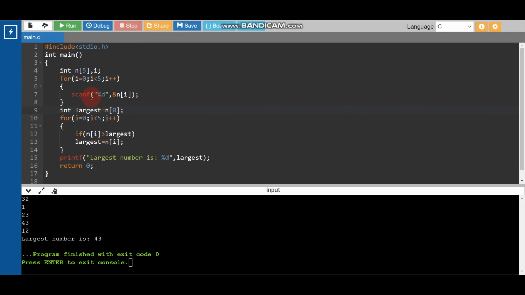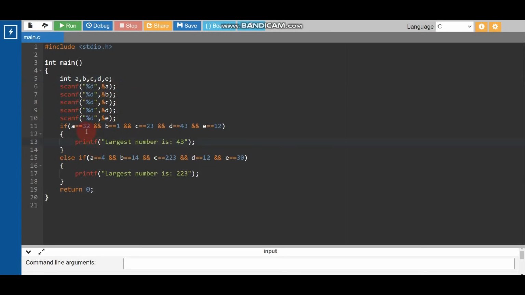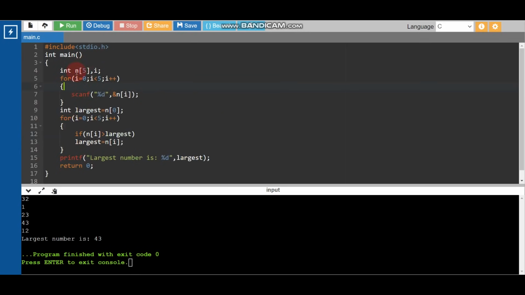I'll try to make the next video on strings also, so that if there are strings or characters in your exam, you can solve those questions too. In my upcoming videos I'll try to explain 2 methods. One method is like this, from which you can pass only public test cases. This method is easy, but if you want to pass all the test cases, then you need to write like this. But this method is difficult. For this you need to know some basic coding, like the for loop, and you need to know some logic also.